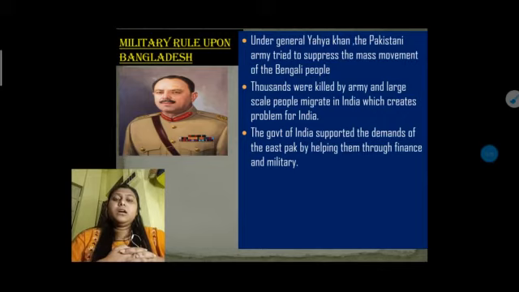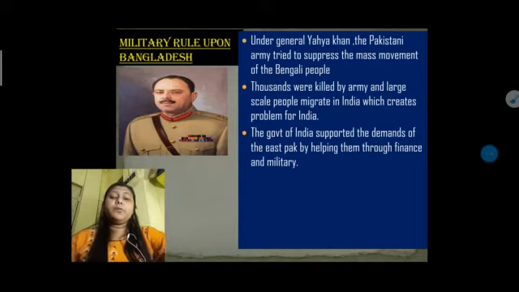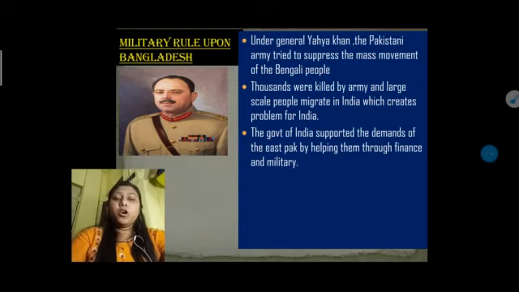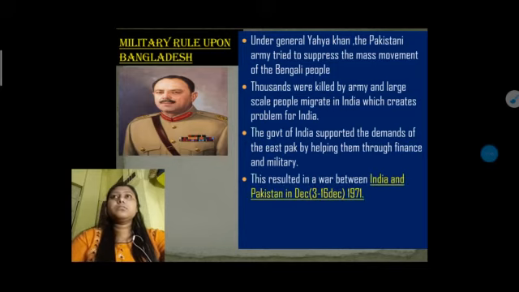India helped the refugees, and also East Pakistan, by giving them finance and military support, so that they could protest for their autonomy and independence. This resulted in a war between India and Pakistan from December 3 to 16 December in 1971.